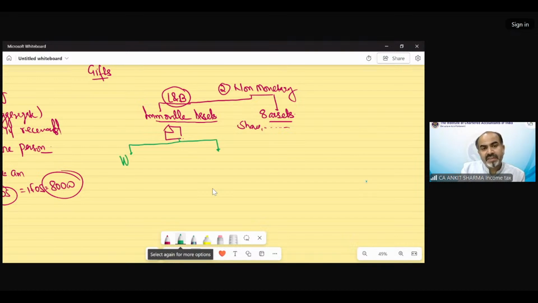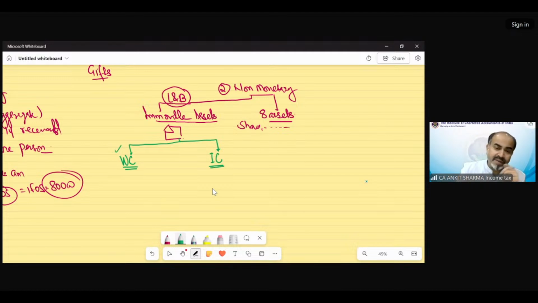Whether we are receiving it without consideration, that means we are not going to pay anything. Suppose we are receiving a property of value 50 lakh rupees and we are not paying anything. That would fall in the category of without consideration. And if we are going to pay some amount, not the full value, we are getting the benefit but we are underpaying, that would be called inadequate consideration.